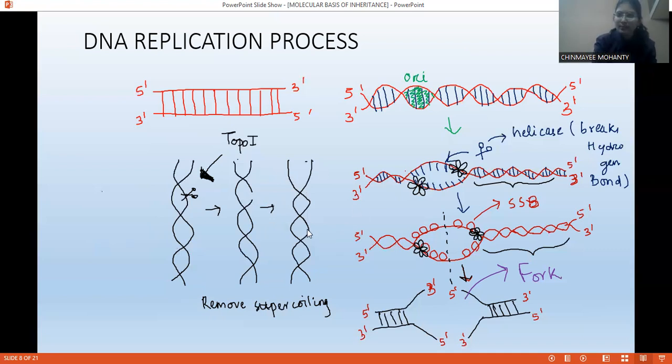So as a result, what will happen? They are simply removing the supercoiling. Okay, it is very easy. You can imagine it in this way, like two wires intertwined with each other.